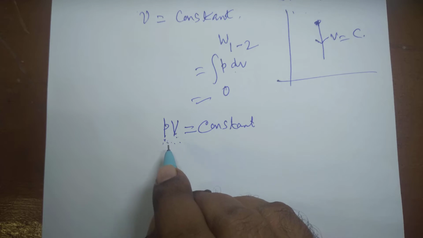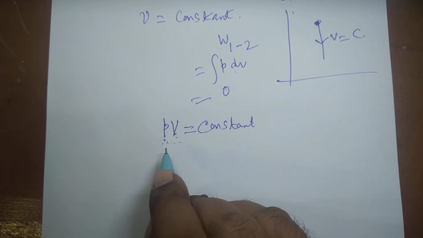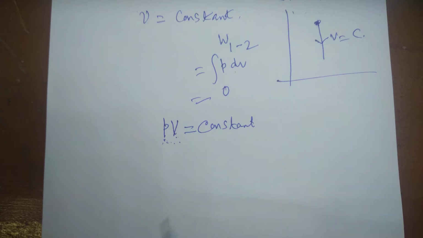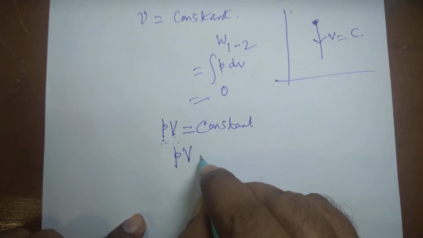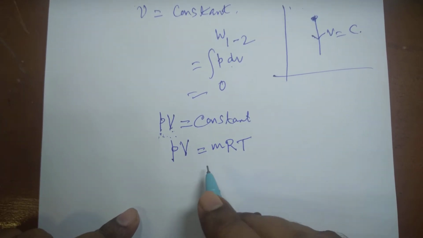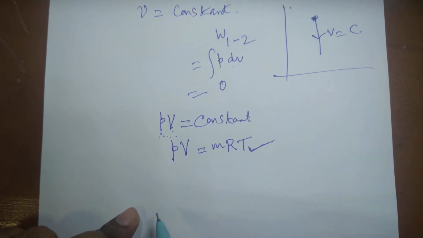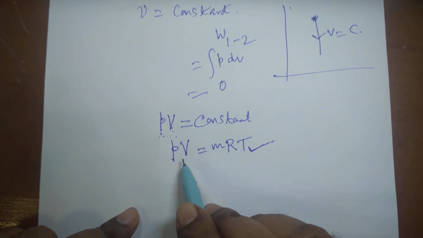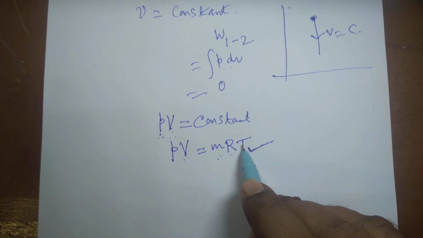This equation can be used for an isothermal process, because from the ideal gas equation, PV is equal to mRT. In an isothermal process, T remains constant, P is the pressure, V is the volume, mass of the gas is m, R is the characteristic gas constant which varies from gas to gas, and T is the absolute temperature of the gas.